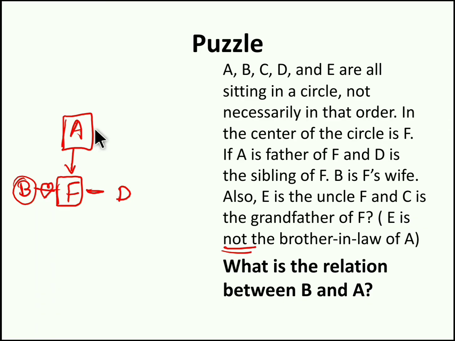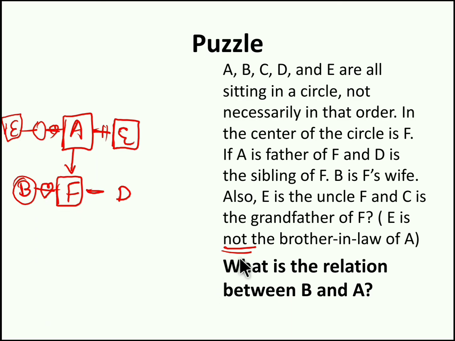Next thing, also E is uncle of F. E is uncle of F means both A and E can be brothers, right? So if A is brother of E, we can say E is uncle of F. Or we have another option, A should have a wife. For that wife, if E is brother, we can also call E is uncle of F.